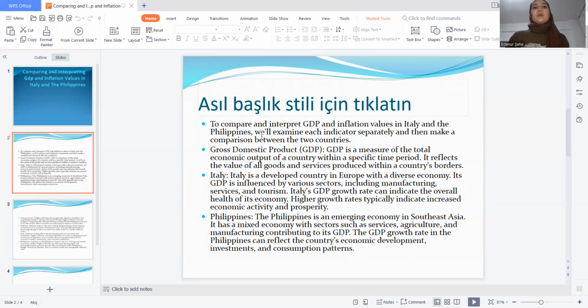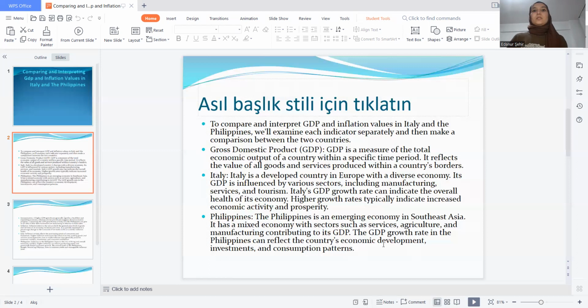Italy is a developed country in Europe with a diverse economy. Its GDP is influenced by various sectors, including manufacturing, services, and tourism. Italy's GDP growth rate can indicate the overall health of its economy. Higher growth rates typically indicate increased economic activity and prosperity.